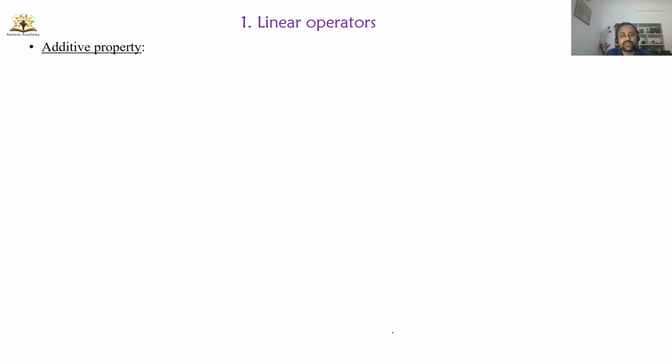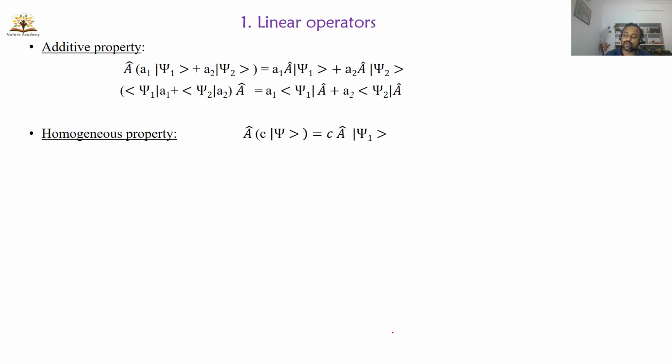This is very important: the linear operator. A linear operator must satisfy two conditions, two properties. One is the additive property, the other is the homogeneous property. Any operator satisfying these two properties is known as a linear operator.